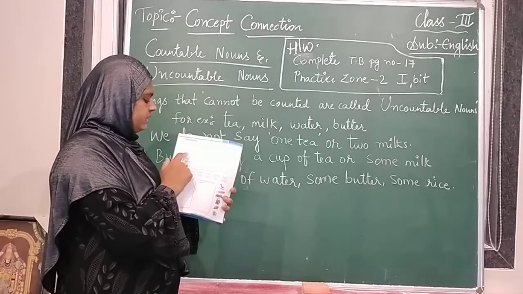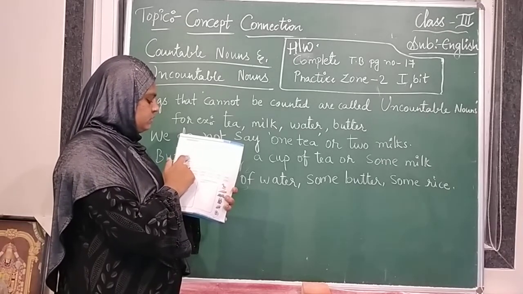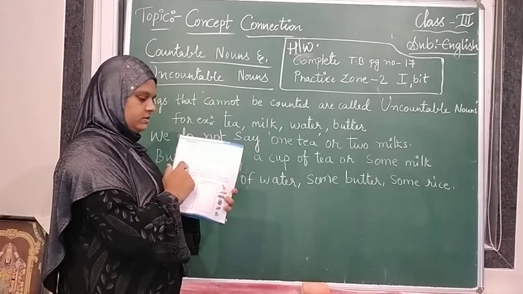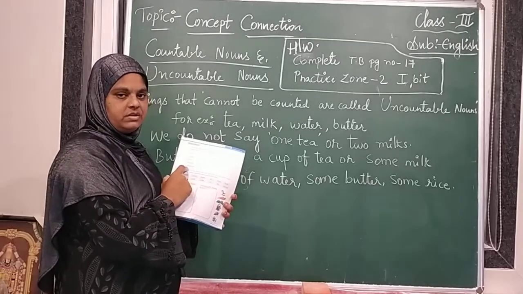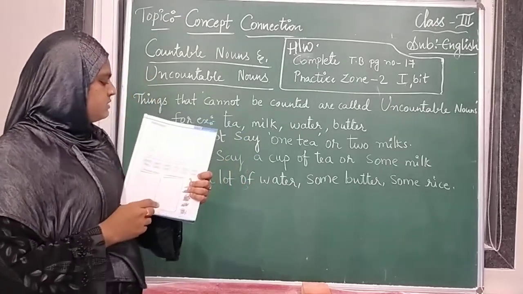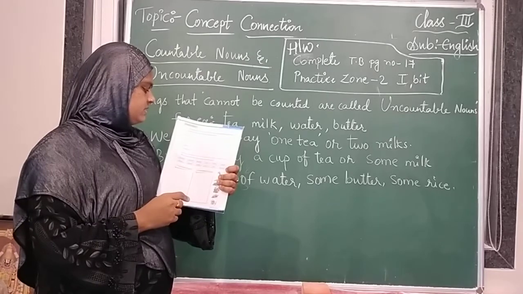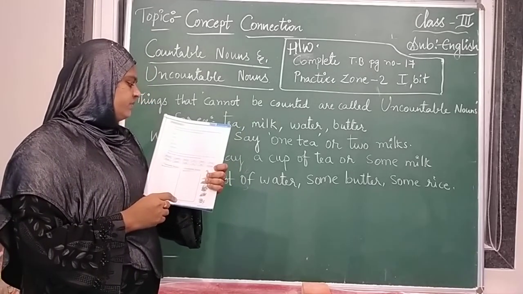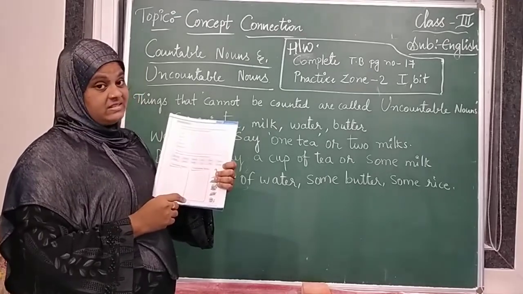Bitter, gather, turn, puzzled, frightened. So these are the words they have given us. He told us to make sentences with these words right below. The words below are from the lesson.